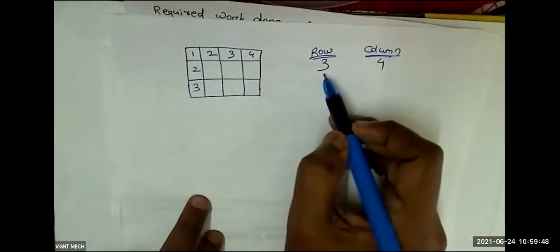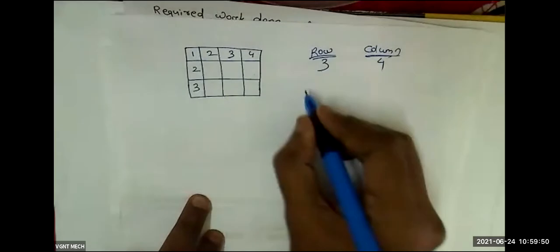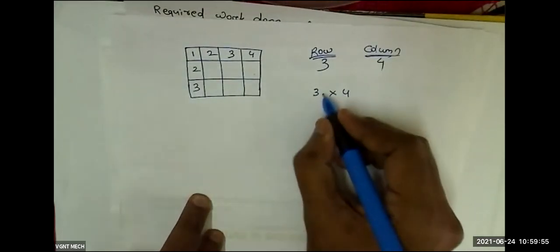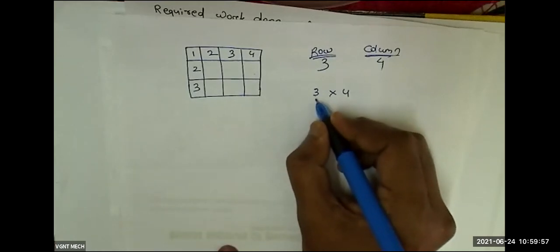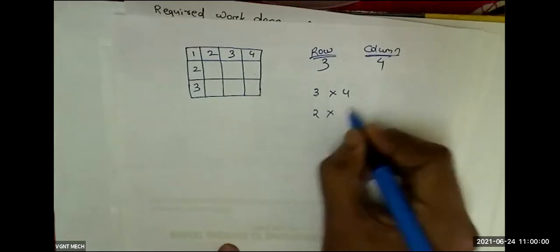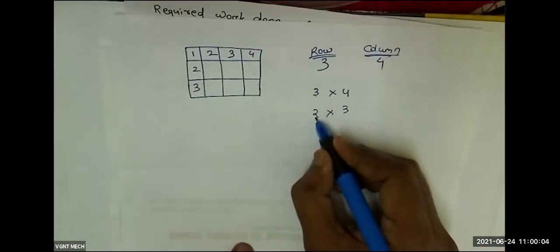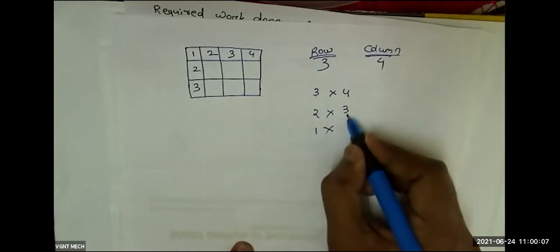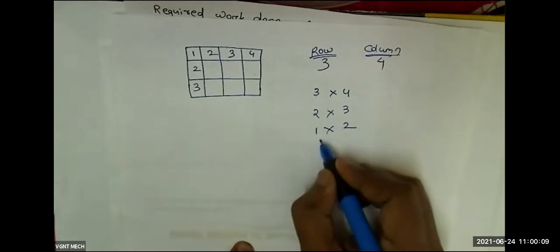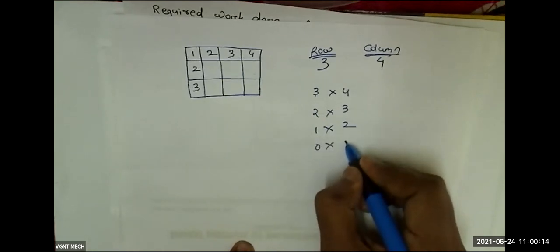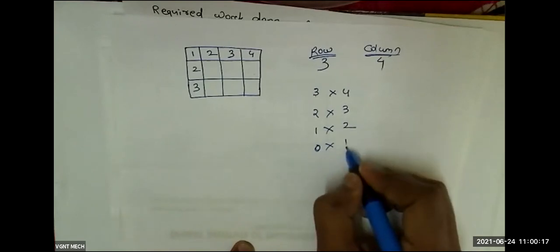But similarly, in this question, how many rows do we have? 3 rows. How many columns? 4 columns. So we'll write 3 into 4. Then we will decrease 1. If we subtract 1 from 3, we get 2. From 4, if you subtract 1, you get 3. Again, from 2, if you decrease 1, it will be 1, and from 3, if you decrease 1, it will be 2. Again, from 1, if you decrease 1, it will be 0, and from 2, if you decrease 1, 1. So until we get 0, we have to proceed.